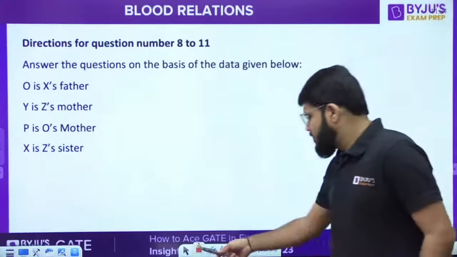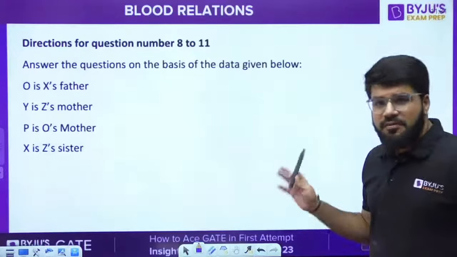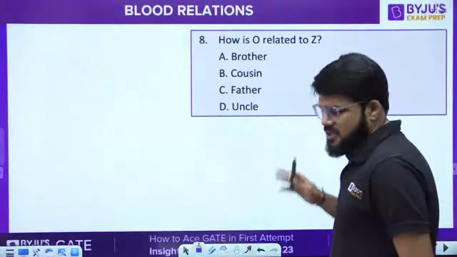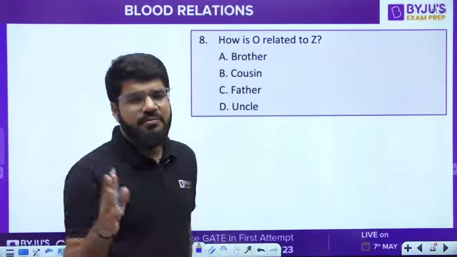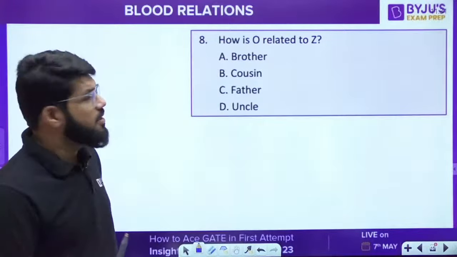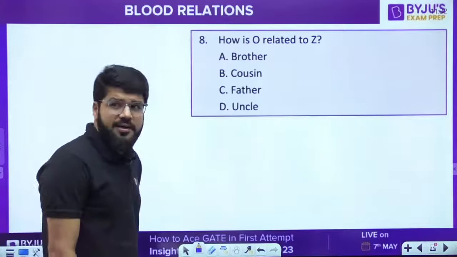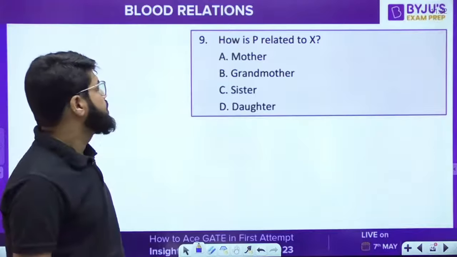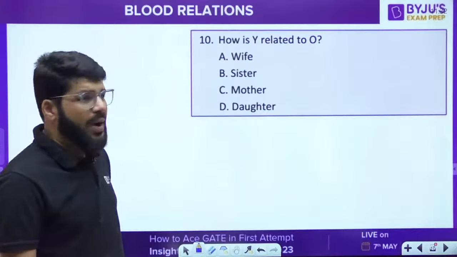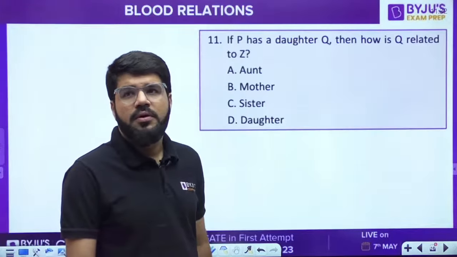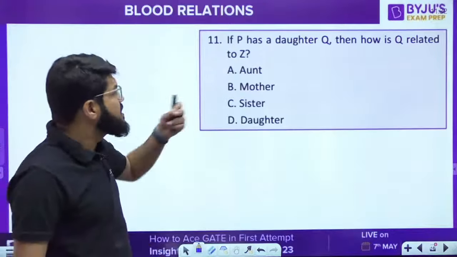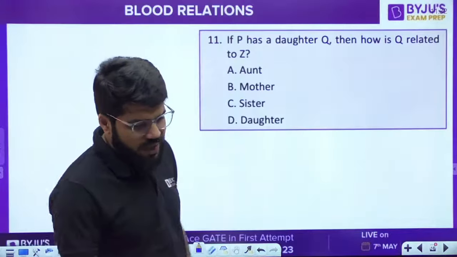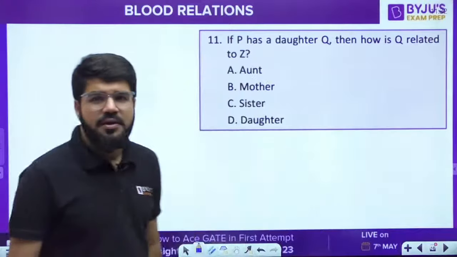Before I go through the data, if you have read this data and made a family chart, first tell me the answers. Have a snap of these questions and mention your answer in the comment box with the question number. Number 8, how is O related to Z? Number 9, how is P related to X? Number 10, how is Y related to O? Number 11, again a situation: if P has a daughter Q, then how is Q related to Z?